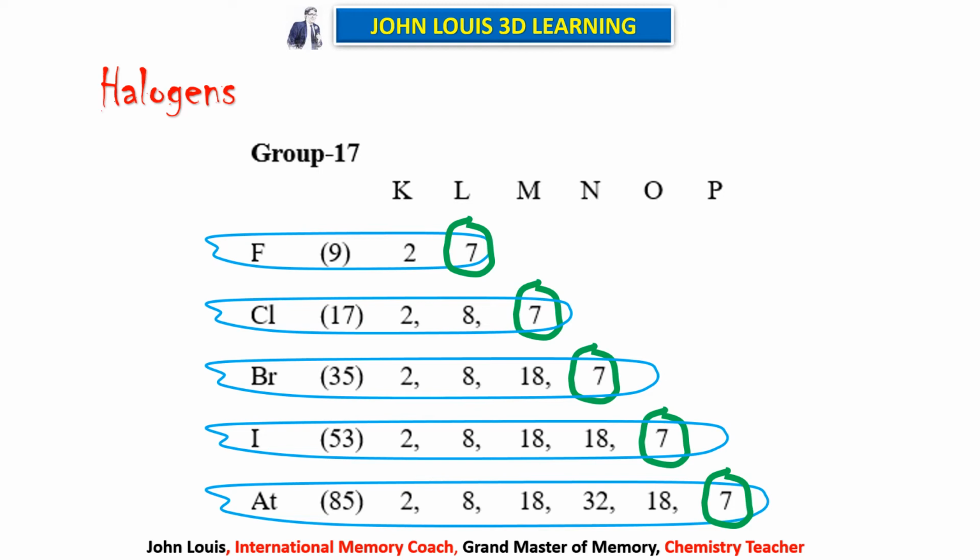See, we have seen alkali metals, they are willing to lose 1 electron. Alkaline earth metals, they are willing to lose 2 electrons. Then chalcogens, that is the oxygen group, willing to gain 2 electrons, whereas halogens are willing to gain 1 electron in order to attain stability. So this is what we need to understand from the periodic table. Okay. So they all can attain the octet structure by gaining 1 electron each.